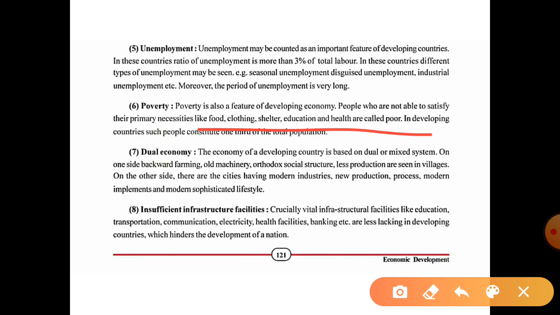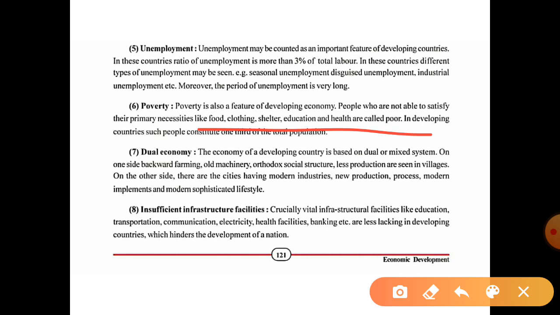Food means dal, chapati, no problem, people will eat. Different types of food would mean quality. So the basic necessities are food, clothing, shelter, education, health care, and if people cannot satisfy all of these, they are called poor.